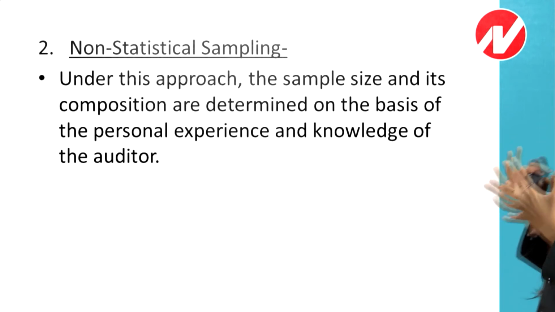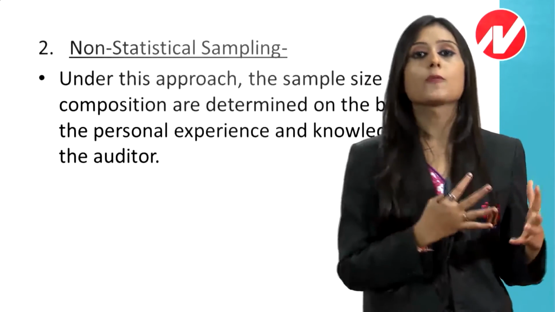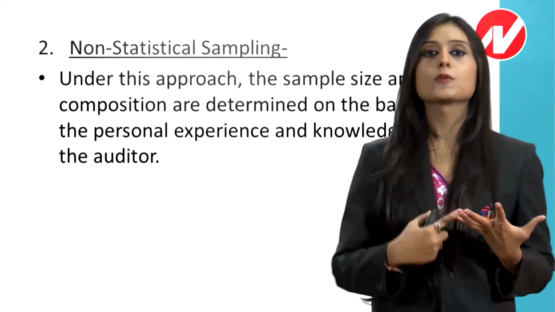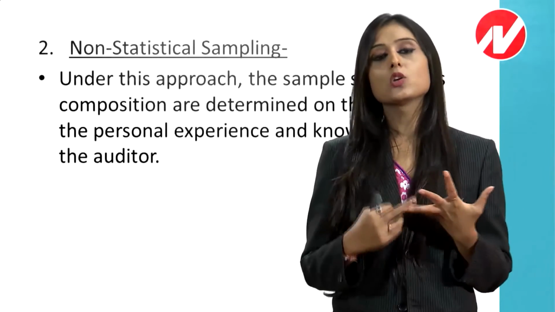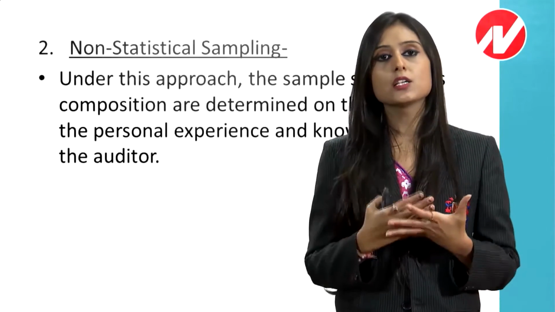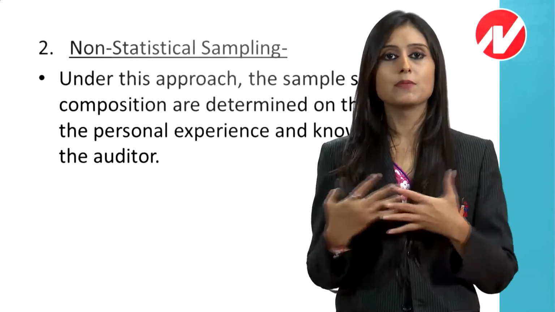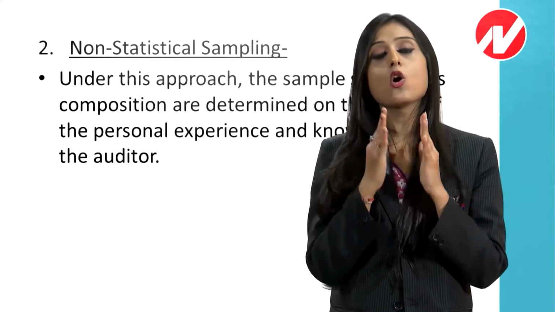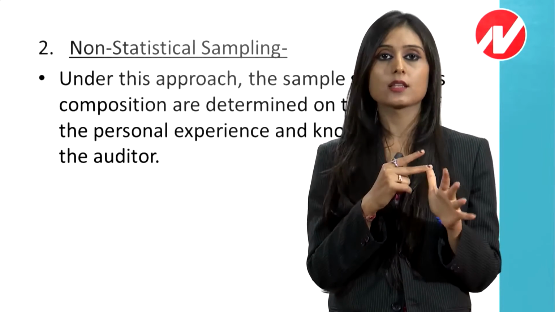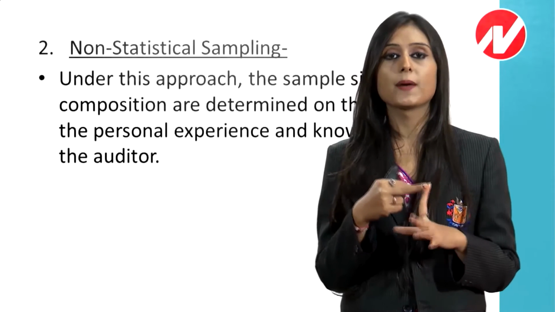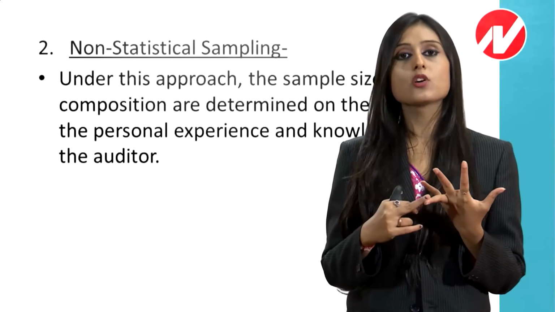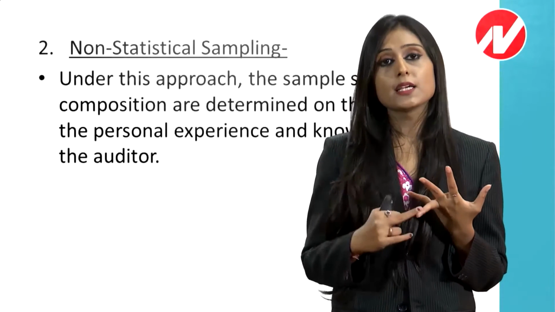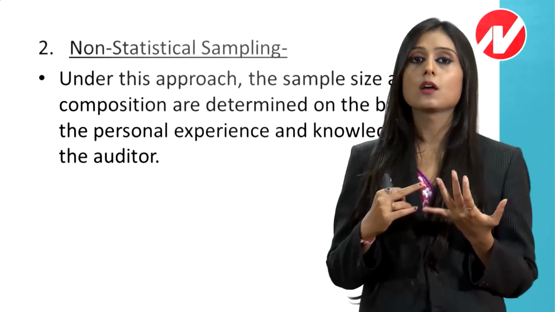Means यहाँ पर you will not find any mathematical law or probability word in the point, because statistical sampling use probability and mathematics, but non-statistical sampling mathematics use नहीं करता ना ही प्रोबेबिलिटी यूज़ करता है. नॉन स्टैटिस्टिकल सैम्पलिंग सिर्फ और सिर्फ एक ऑडिटर का पर्सनल एक्सपीरियंस पे डिपेंड करता है, एक ऑडिटर के जजमेंट उसकी नॉलेज पे डिपेंड करता है. So experience and knowledge of the auditor matters in non-statistical sampling, but the mathematics and probability matters in the statistical sampling.